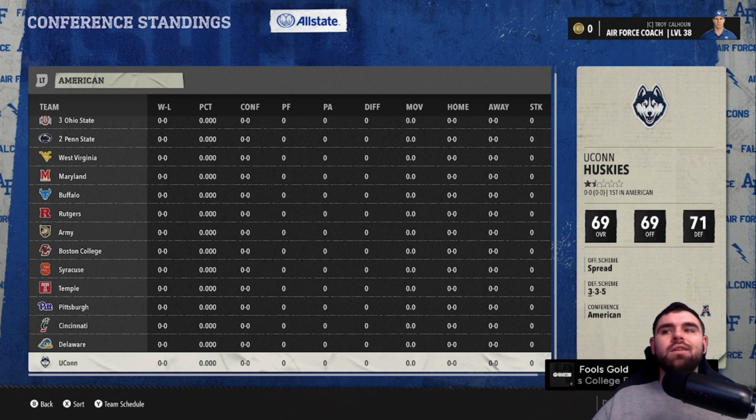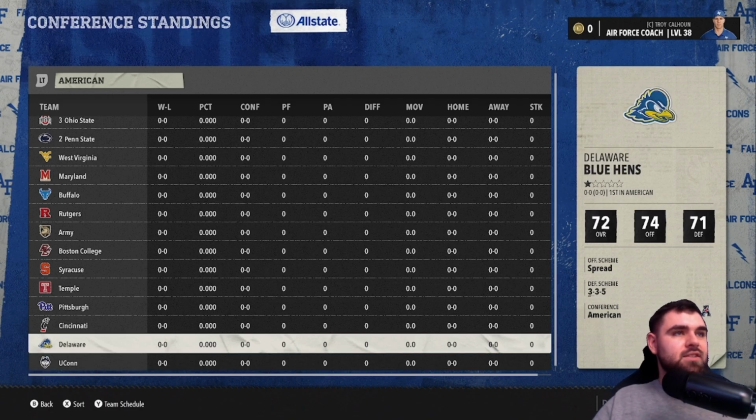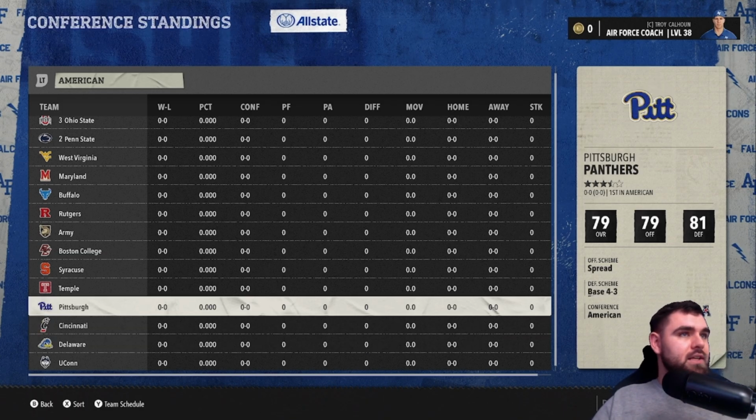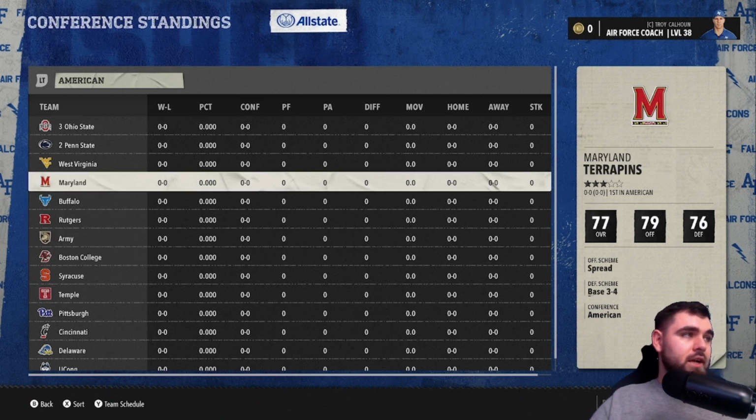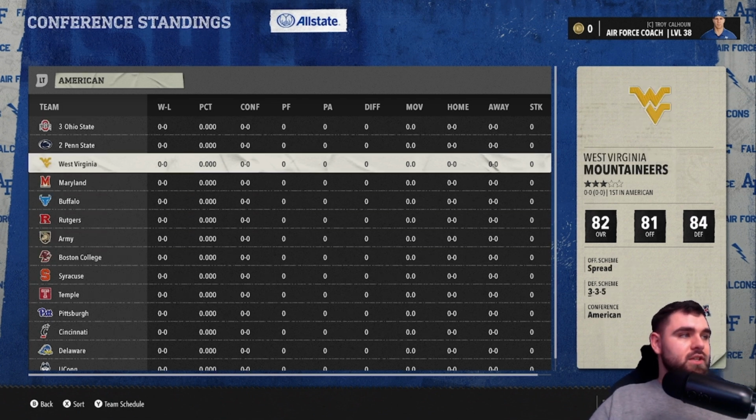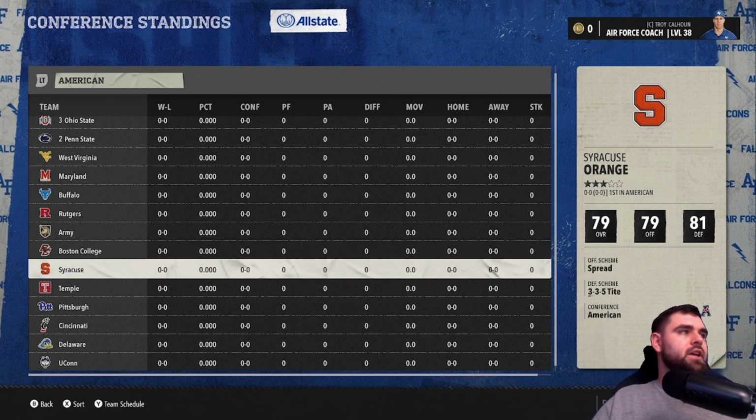So like I said, not any other traditional powers outside of those top 2 teams, but who knows how it could play out. Delaware is a team coming up from the FCS. Who knows how they're going to compete. Pittsburgh has been good here and there in the ACC for a long time. Maryland is good here and there. Same with West Virginia, so it could end up being a very interesting conference.